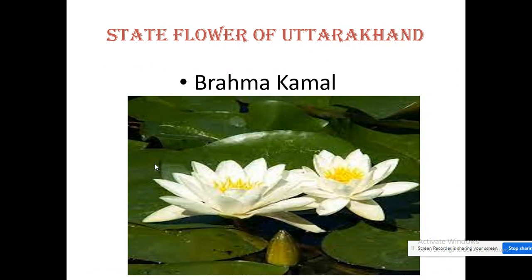So children, I'll give you some information regarding the state flower of Uttarakhand. Can you read which is the state flower of Uttarakhand? Yes, Brahma Kamal. Yes, children, it is Brahma Kamal. Kamal means what? Kamal means lotus. So it is the same as lotus itself, which is white in color, that is Brahma Kamal.